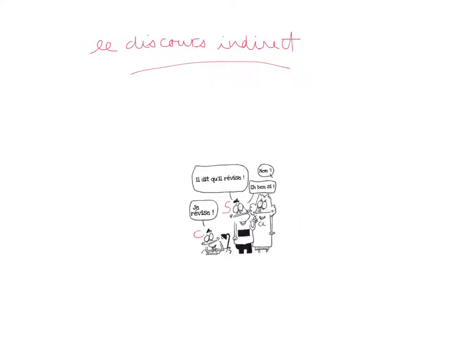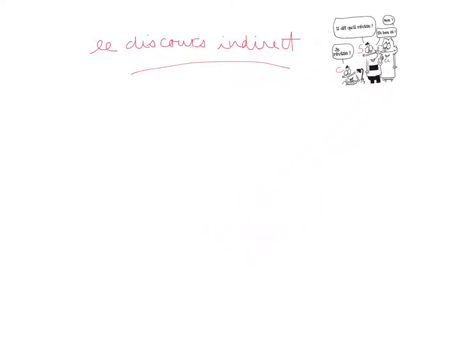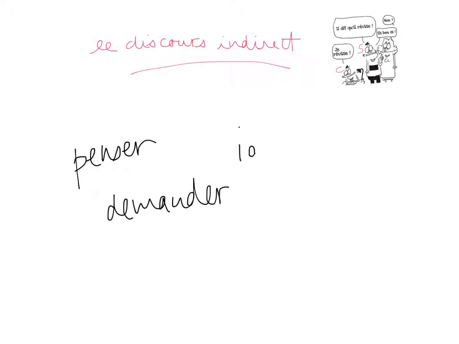So when thinking about verbs that will be used for discours indirect, you think about verbs such as penser, right? Je pense. You think about verbs such as demander, ask. You think about ignorer, ignore. You think about verbs like affirmer, to say, to pretend.